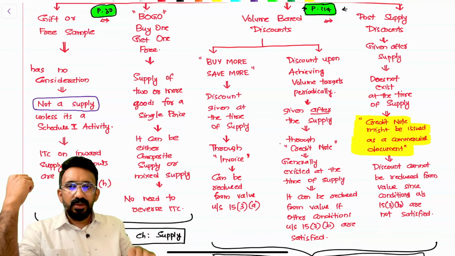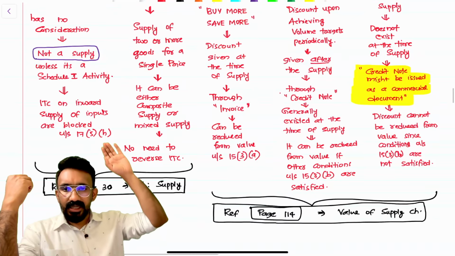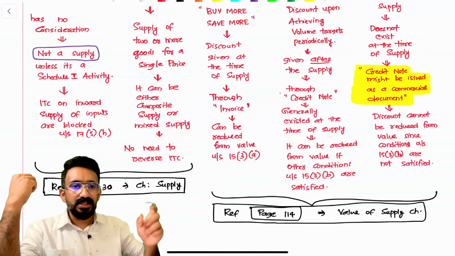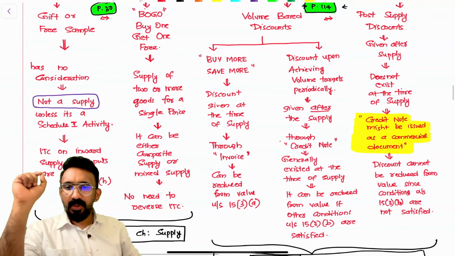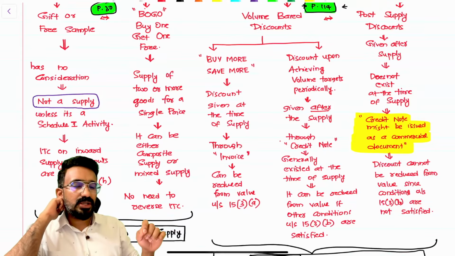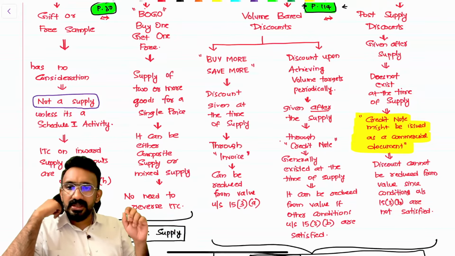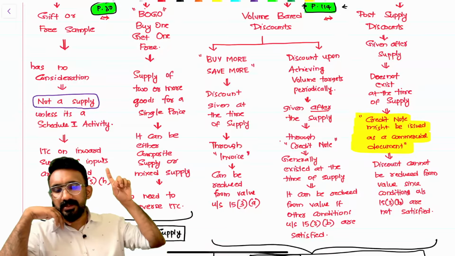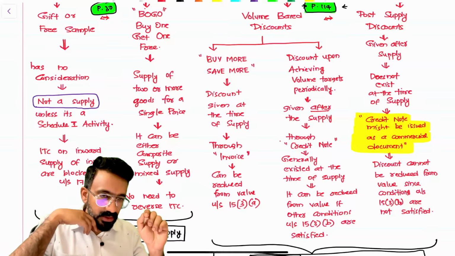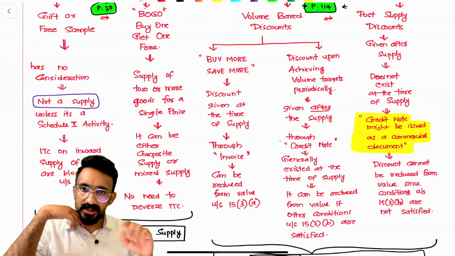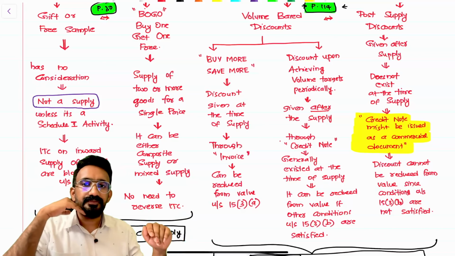What is the only thing that you have to do under GST is to reverse ITC on inward supply of the inputs, which are blocked under 17(5)(h). That means whatever corresponding raw material you have purchased, or corresponding input services or goods which are used for this gift or free sample, needs to be reversed by you. So of all the inward supply of inputs, only inputs which are used for this gift or free sample need to be reversed. That's primarily what you have to do.